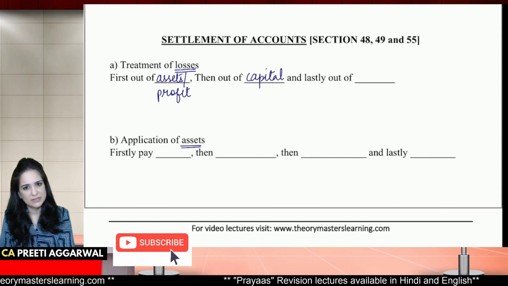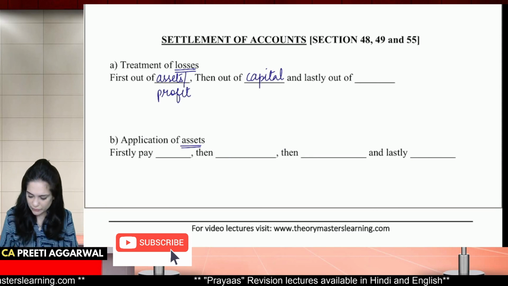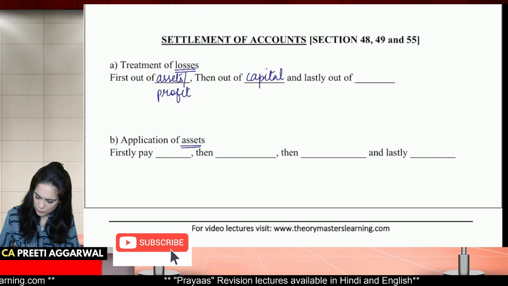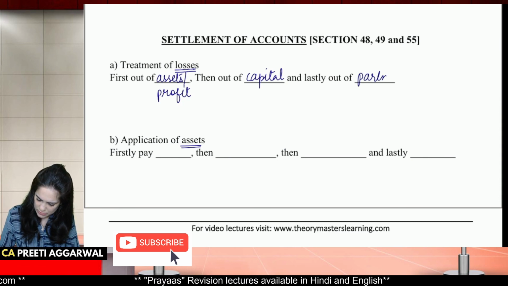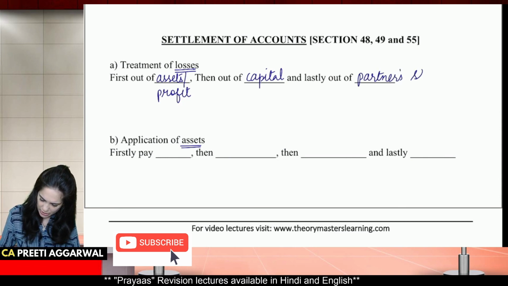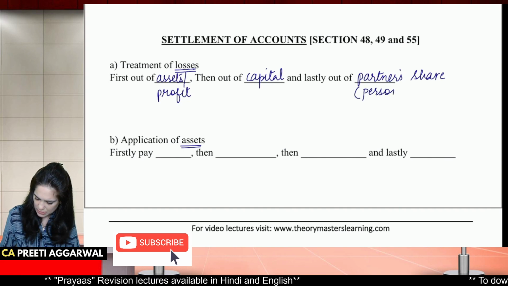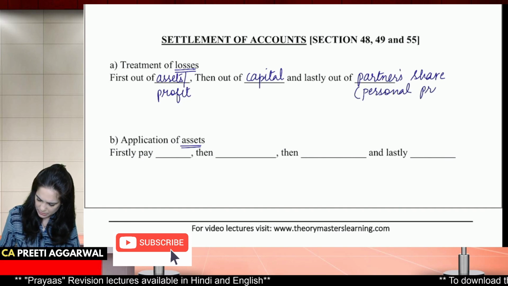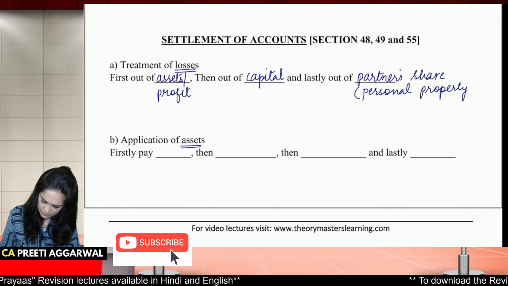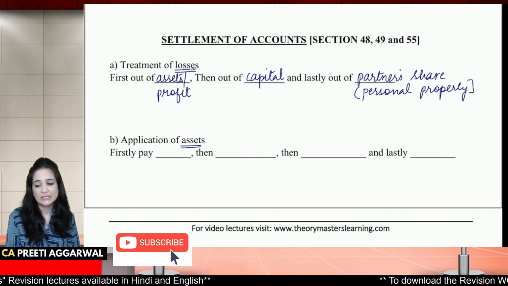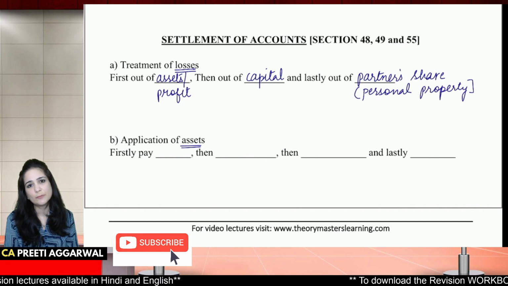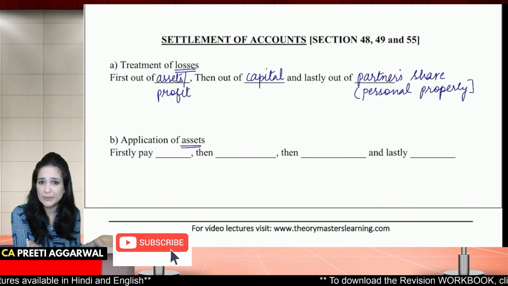Then use the partners' capital. That is also over. Then lastly, out of the partners' personal property. So we will ask them to bring money from their personal property. They have joint, several, unlimited liability.